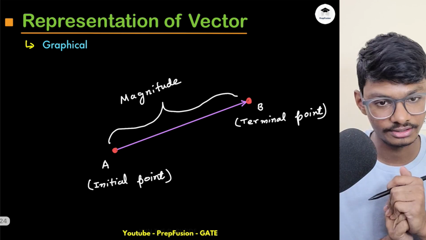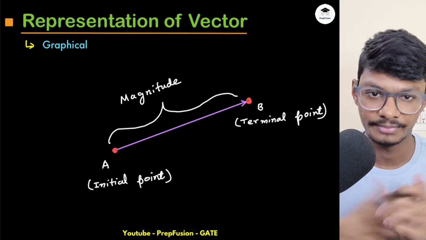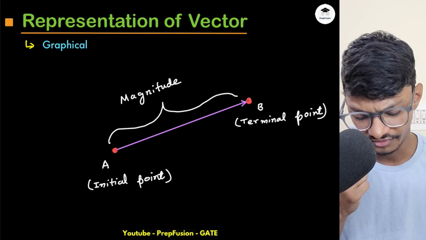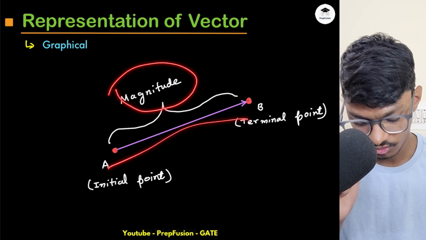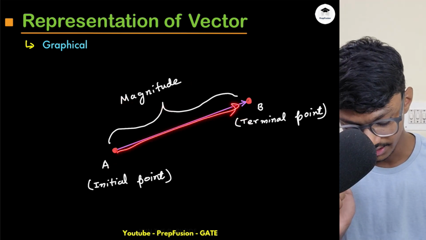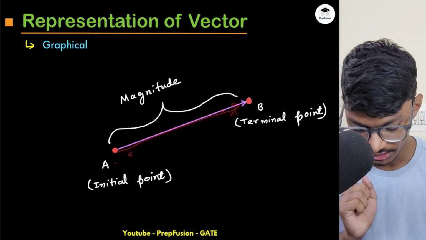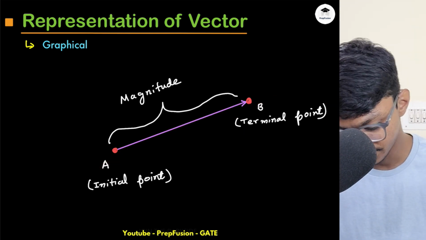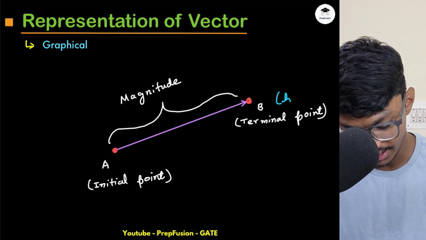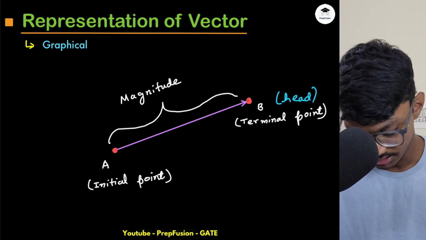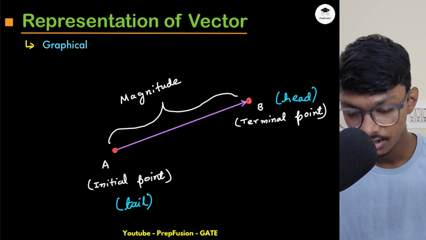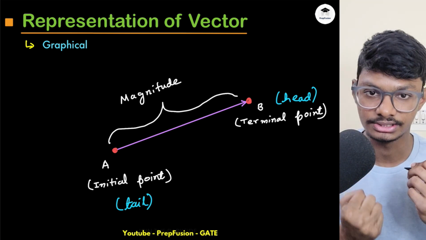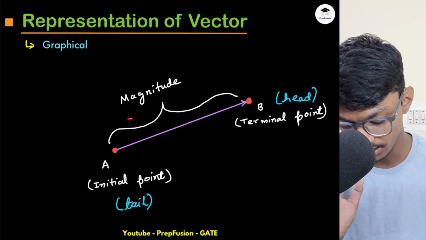So now let's go to the vector. I hope you know the representation of a vector. A vector obviously has a magnitude and a direction. What is the direction? Direction is this, right? From A to B. It is going from A to B. It is known as the initial point and this is known as the terminal point. Sometimes this is also represented as head and this as tail. This is a geometrical, graphical representation of a vector quantity, magnitude and direction.